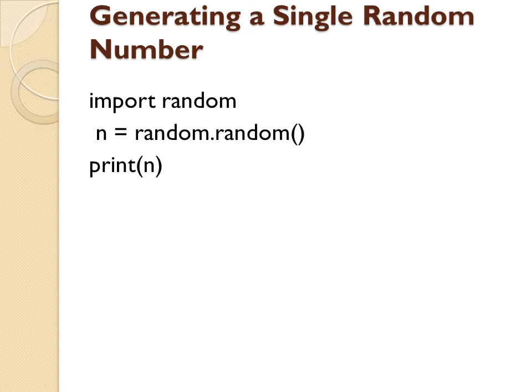Number one is generating a single random number, that means writing nothing as argument. First of all, you will write import random. Then you will give any variable equals to random.random. If you print it, any number between 0 to 1 can be printed. That means a floating number, for example, it is this. If you run this program, every time you may get a different output or a same output, you cannot say.